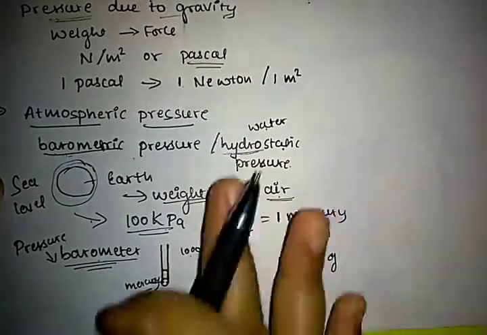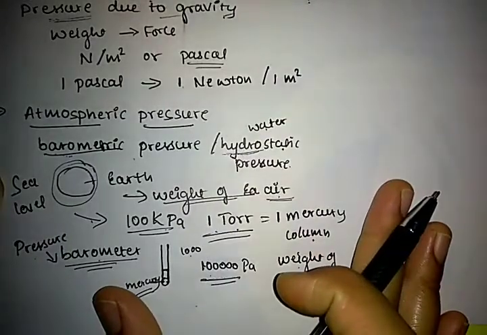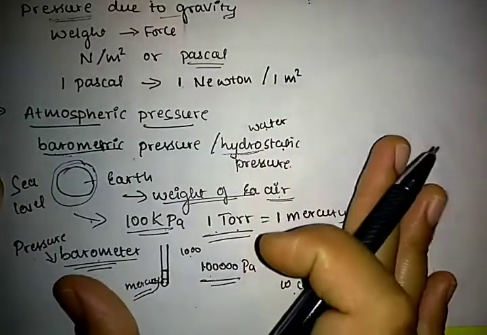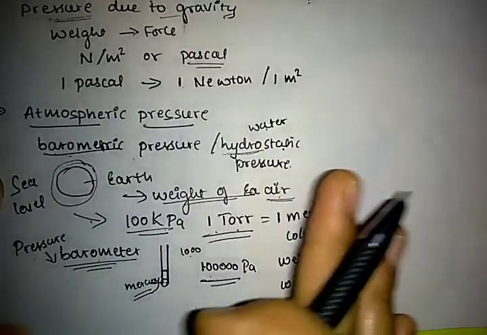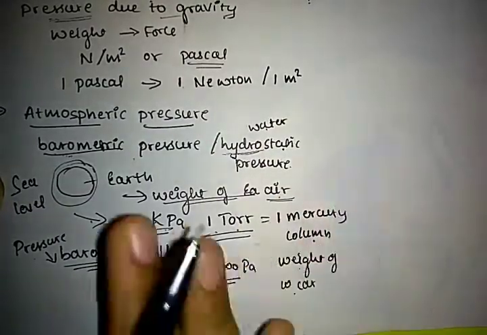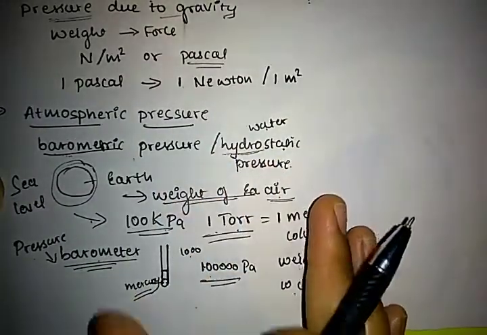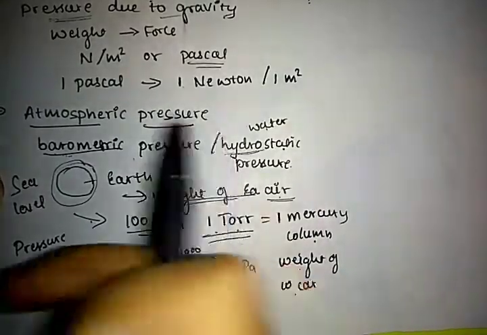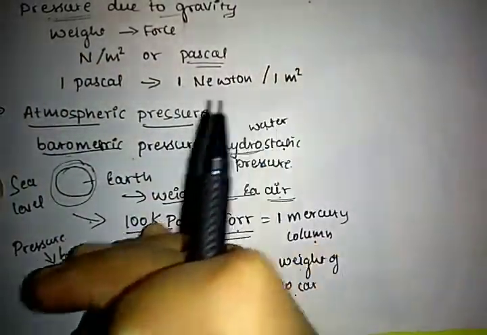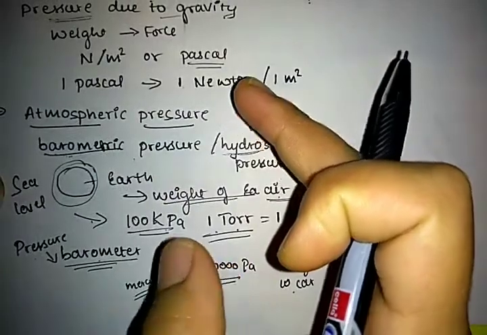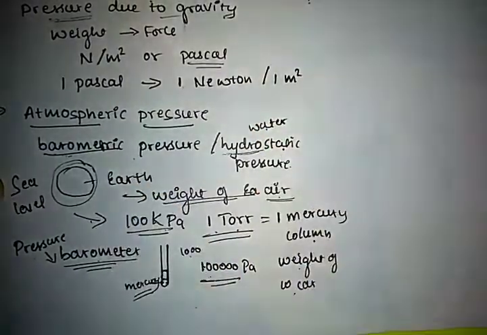Next we will see an example of how atmospheric pressure is created, in pictorial form. I explained the pressure in the atmosphere. The pressure in the atmosphere is atmospheric pressure.